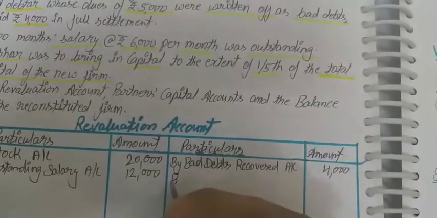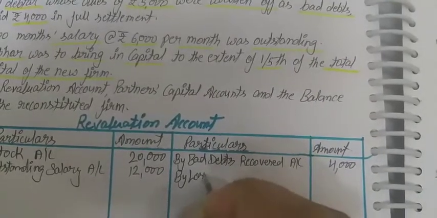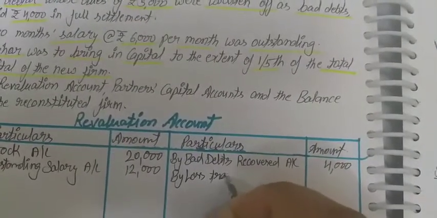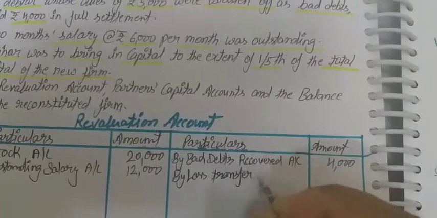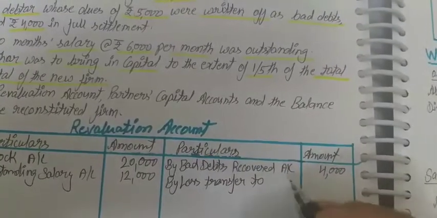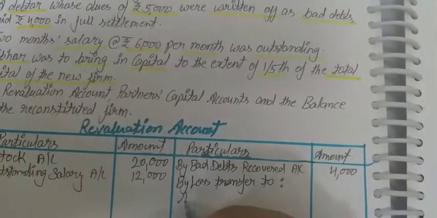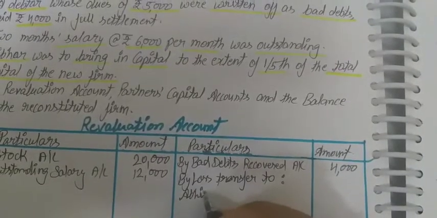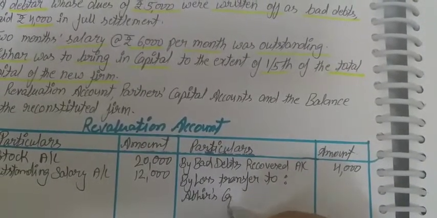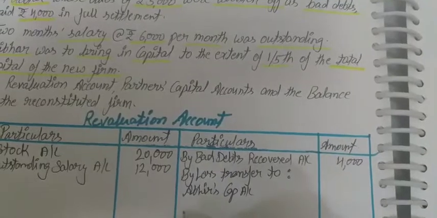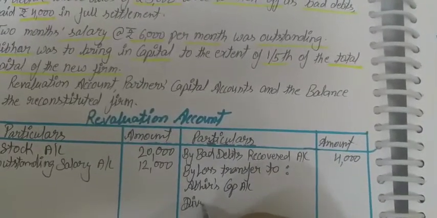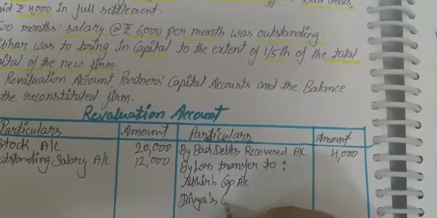Now the loss is transferred to Abhir's capital account and Divya's capital account.